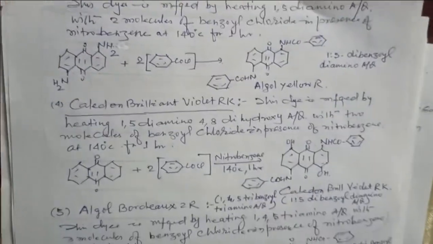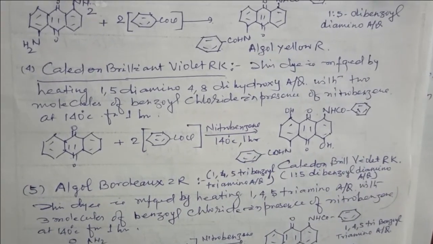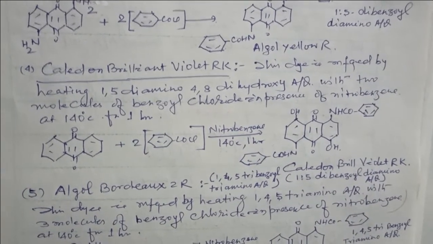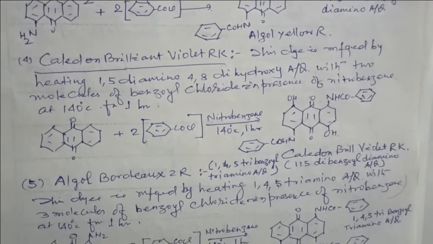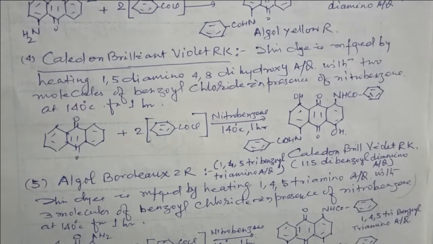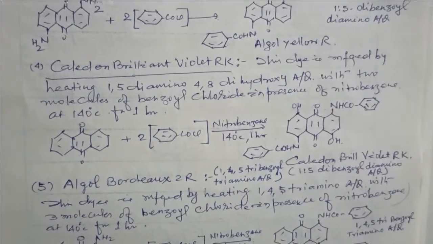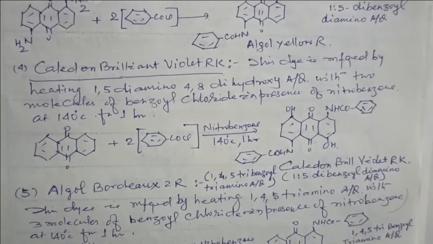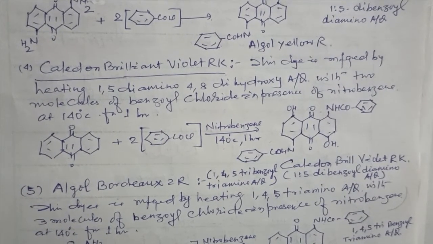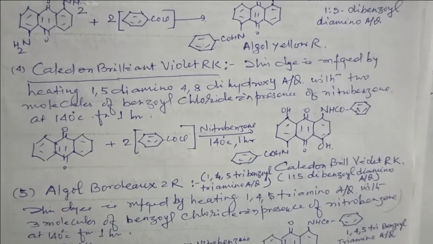Next example is Caledon Brilliant Violet RK. This dye is manufactured by heating 1,5-diamino 4,8-dihydroxyanthraquinone with 2 molecules of benzoyl chloride in presence of nitrobenzene at 140 degrees centigrade for 1 hour. We get Caledon Brilliant Violet RK.